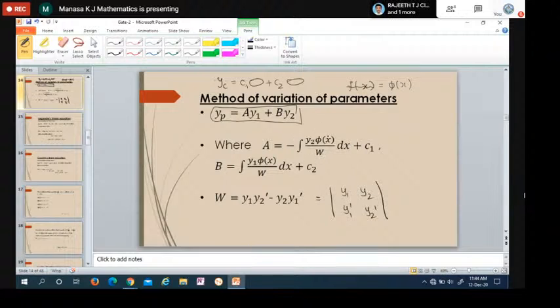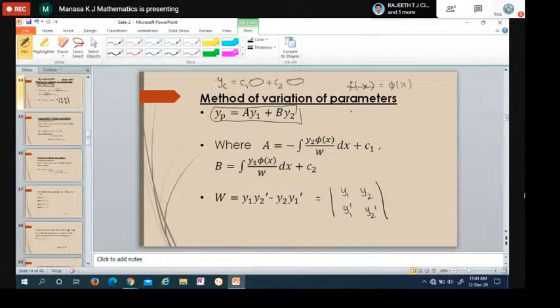You have to substitute everything, simplify, and you will get A, and we have to replace that A here in the place of A in yp. Then the formula to find B is the integral of y1, phi of x, which you copy down from the problem, divided by w, which you find by using the Wronskian formula, into dx plus the integration constant. So you find A and B using this formula and substitute here, which gives yp, the particular solution.